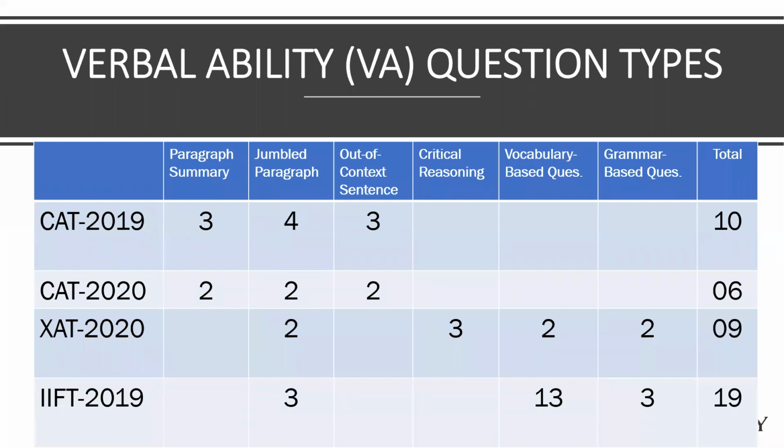And critical reasoning is important also from the point of view of RC, because RC also has reasoning included in its question types, which we'll see in a while. And CAT also last year had a lot of critical reasoning type questions. Which of the following would strengthen the argument, etc.